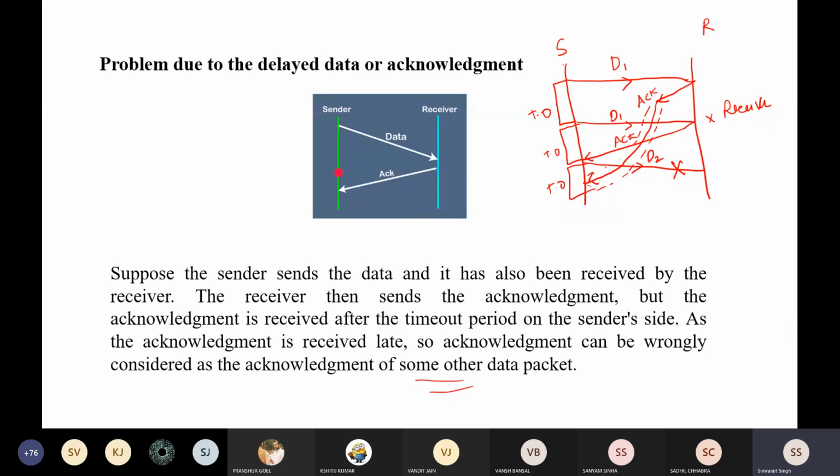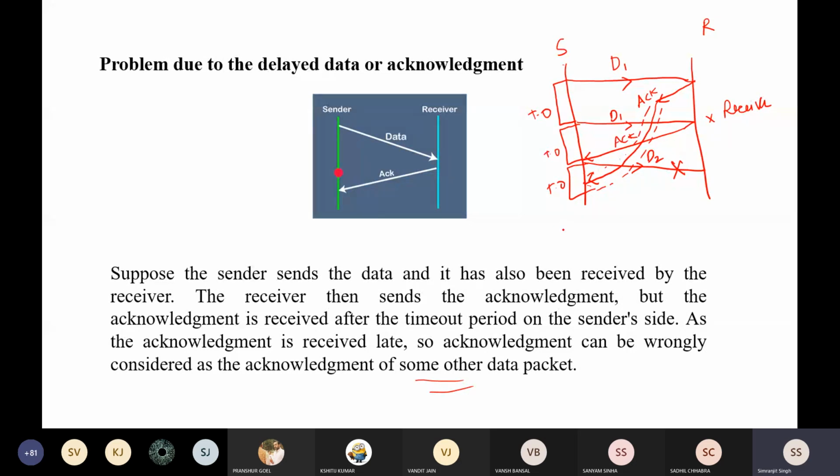Now, how to solve this problem? It's very simple. If you think, this is a simple problem. Even if you have not read any book, or do not have any particular foundation in computer networks, you can still answer this question by thinking for one or two seconds.